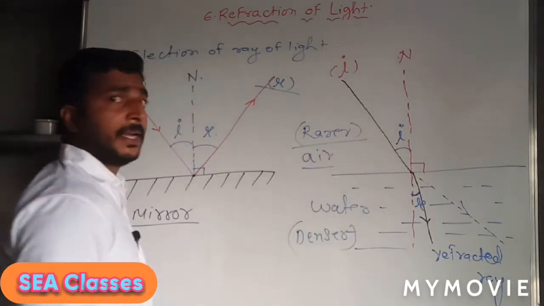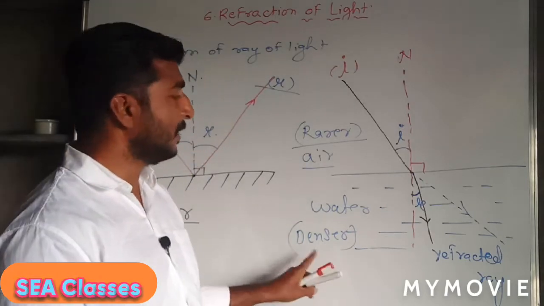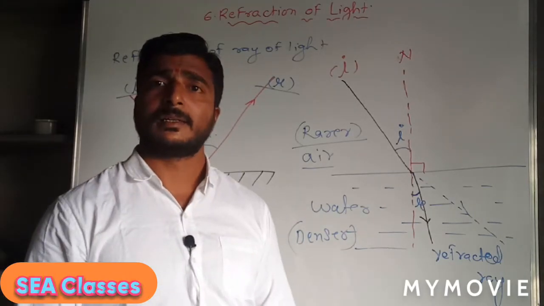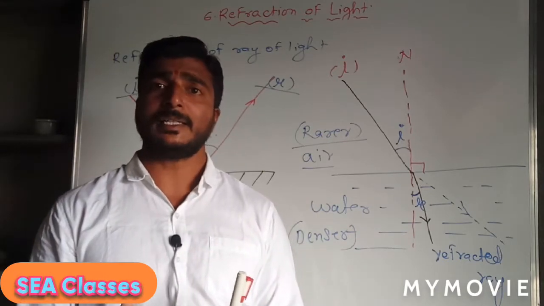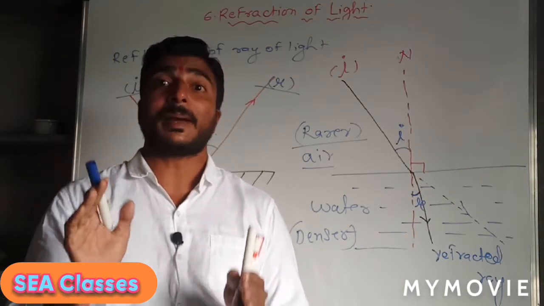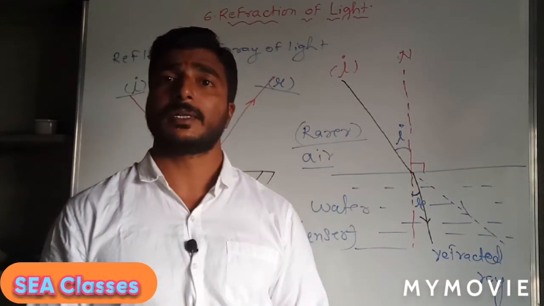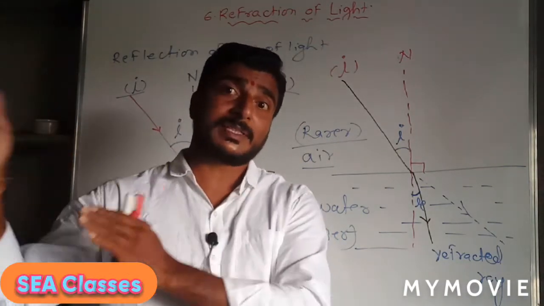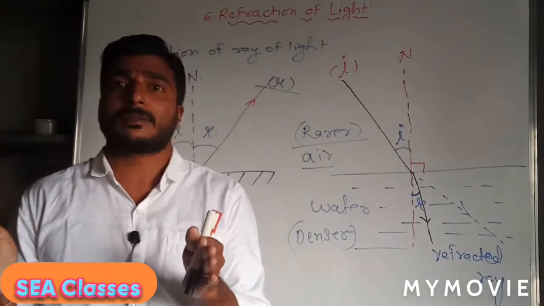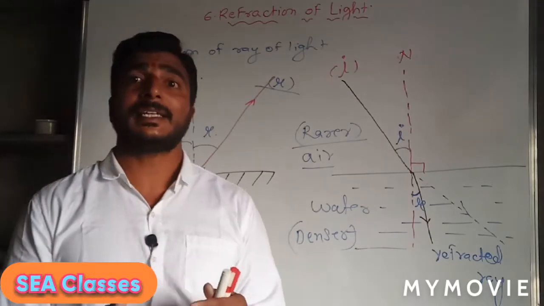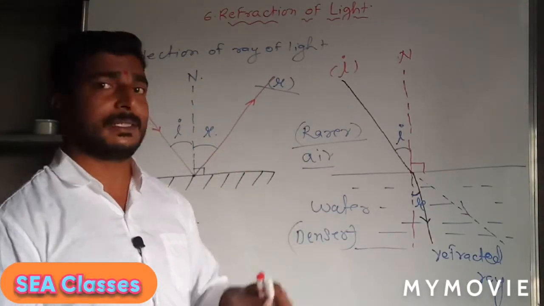Rarer medium has less density, and denser medium has more density. And what kind of density is it? It is an optical density. Optical density means a density which affects the traveling of a ray of light through that particular medium. The density which you have studied is different, that depends upon volume and mass. This density is affecting the traveling of a ray of light, and that is the optical density.